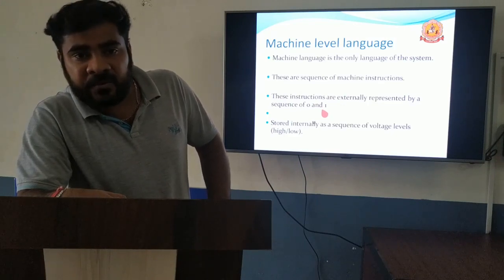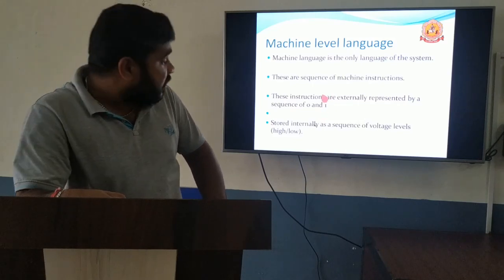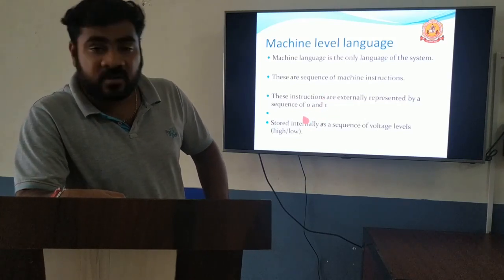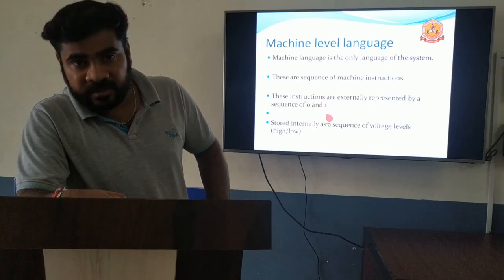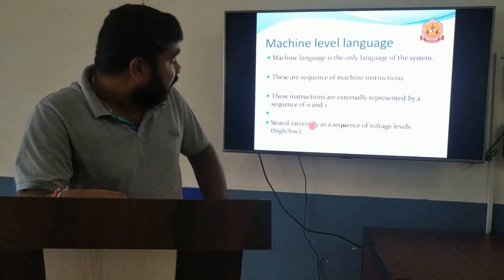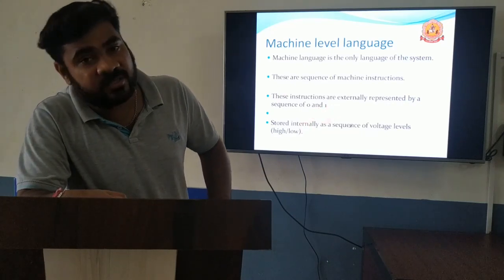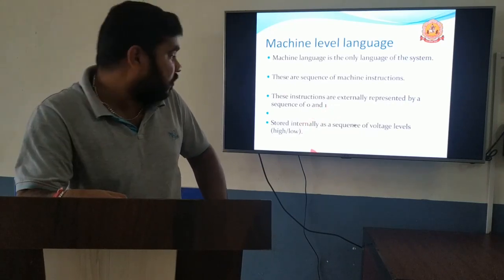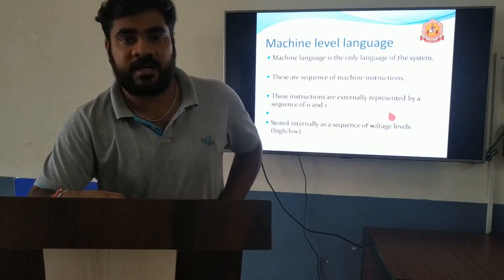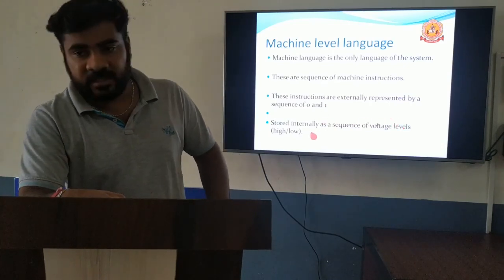But the computer cannot understand these zeros and ones. Normally we represent machine-level language with zeros and ones for our use. The computer can understand voltage levels. 0 means low voltage, 1 means high voltage.